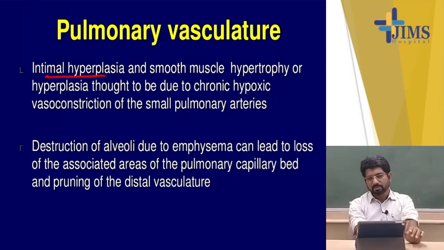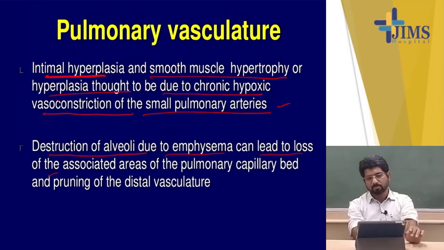So the intimal hyperplasia and smooth muscle hyperplasia are thought to be due to the chronic hypoxic vasoconstriction of the small pulmonary arteries, and destruction of the alveoli due to the emphysema leads to the loss of the associated area of the pulmonary capillary bed and pruning of the distal vasculature. And this pruning of the distal vasculature is obvious on chest X-ray.